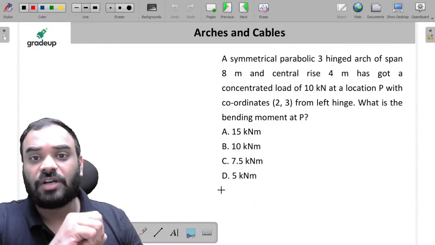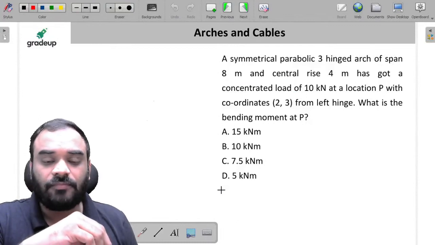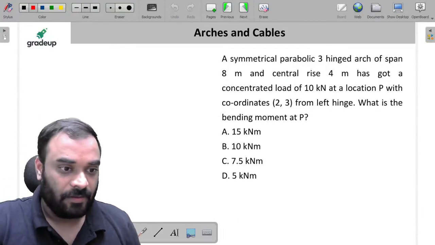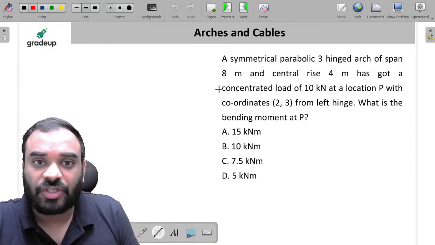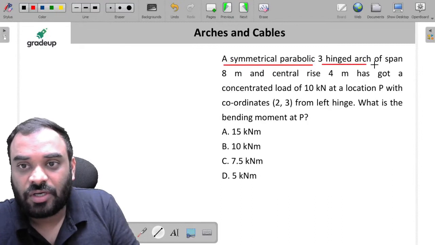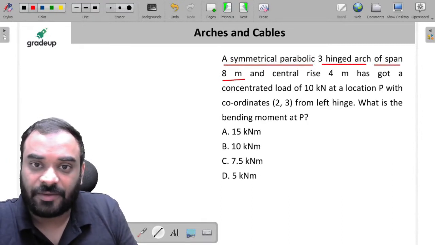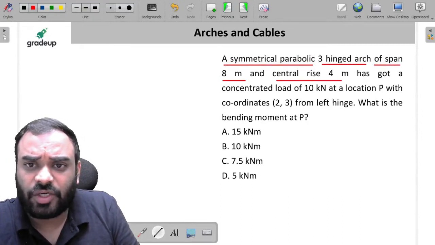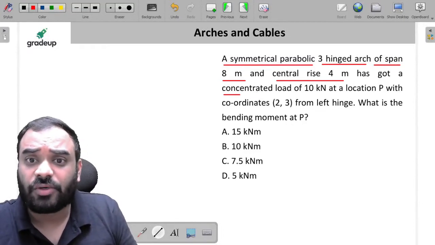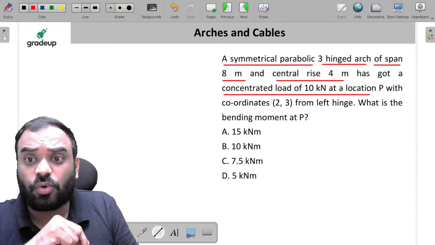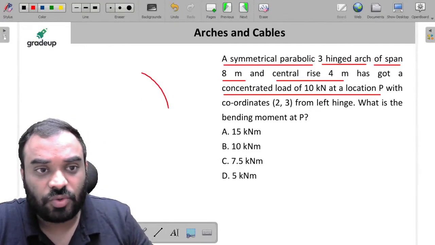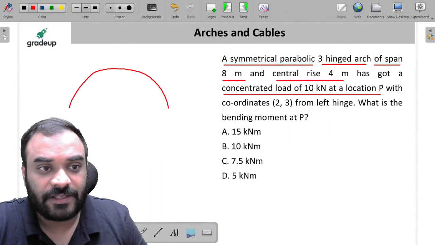Next question in front of you, guys. It is based on your three-hinge parabolic arch. As per the question, a symmetrical parabolic three-hinge arch of span 8 meter and central rise of 4 meter has a concentrated load of 10 kilonewton at a location P. Okay, sir, so let's draw a parabolic arch over here, which is to be like this, right?